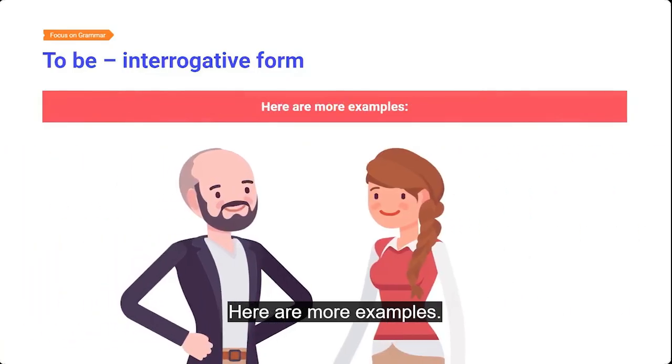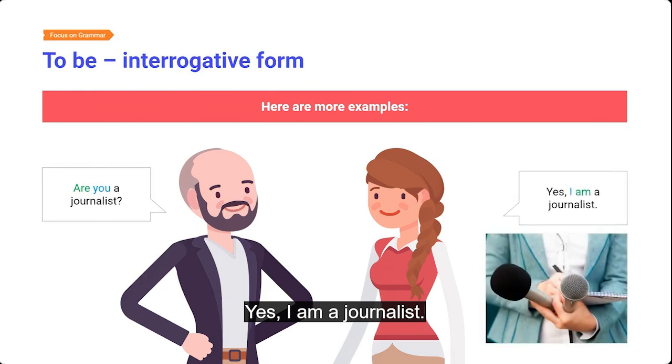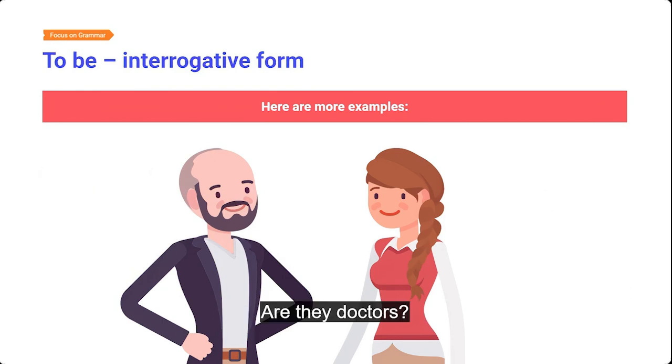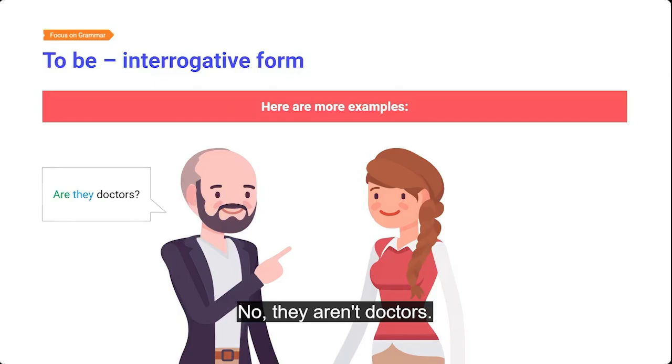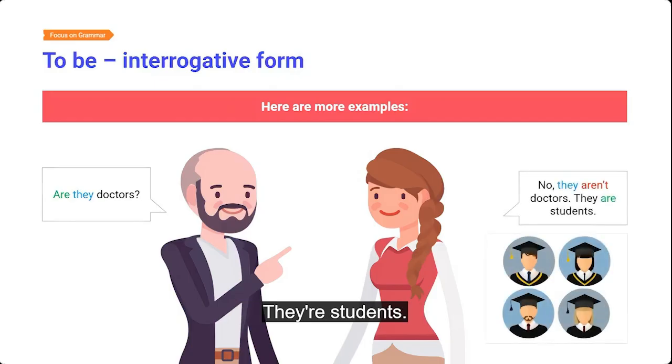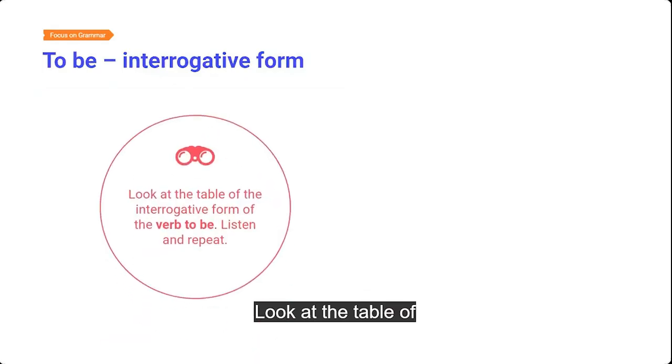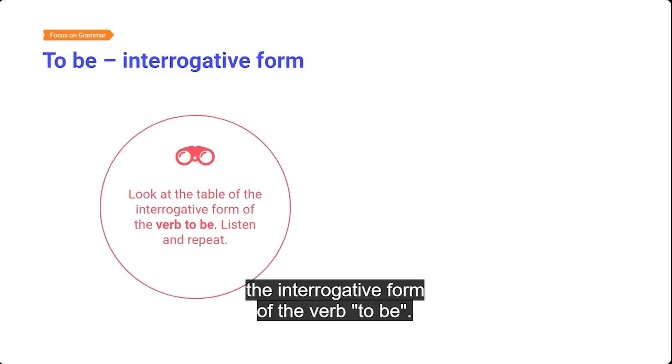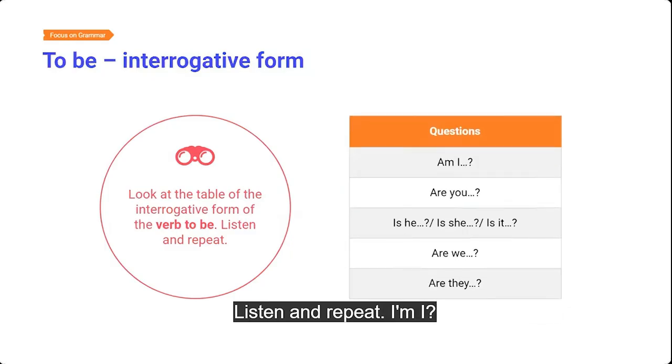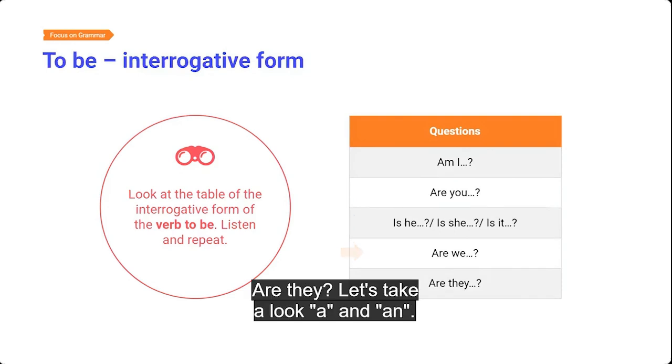Here are more examples. Are you a journalist? Yes, I am a journalist. Are they doctors? No, they aren't doctors. They are students. Look at the table of the interrogative form of the verb to be. Listen and repeat. Am I? Are you? Is he? Is she? Is it? Are we? Are they?